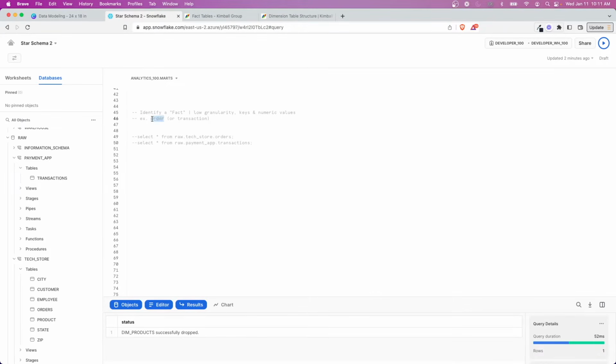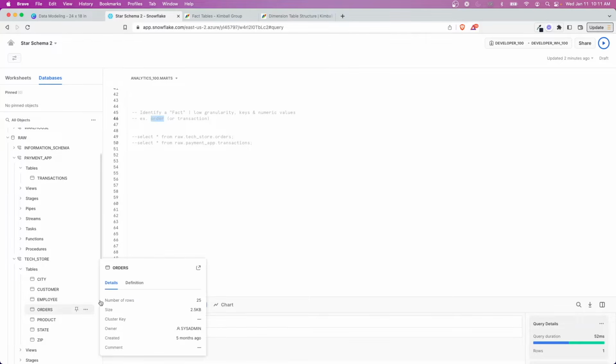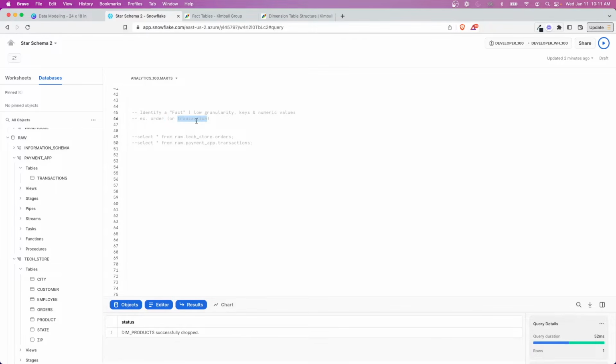So in our case, let's say order, or the idea of an order, is an important business concept. We also have a table called orders, but we also have a table called transaction. And if you think about the granularity, maybe you want to do a fact order table to represent those orders. But another option here is to do a fact transaction table, because you can aggregate transactions up to orders and essentially get the same result. But now you also have a lower granularity, so you have more flexibility. That's how I think about it, at least.